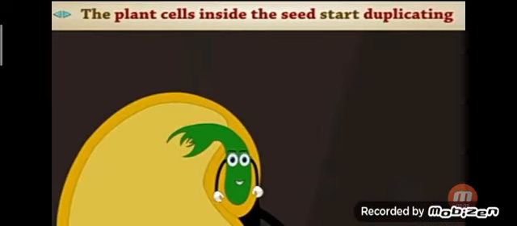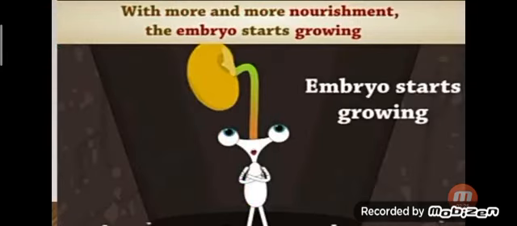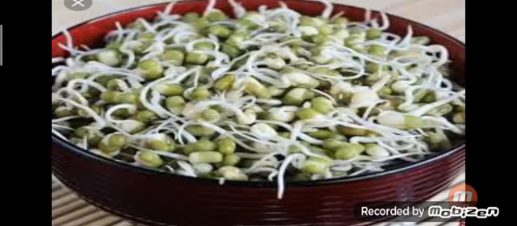So the plant cells inside the seed start duplicating. The embryo starts getting nourishment. When it absorbs the water, it can grow. So the embryo starts growing. That is the first stage, called a sprout. You know well why we should eat sprouts. They are very rich in nutrients.